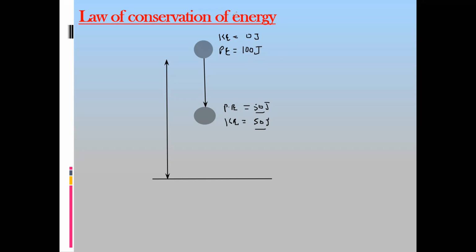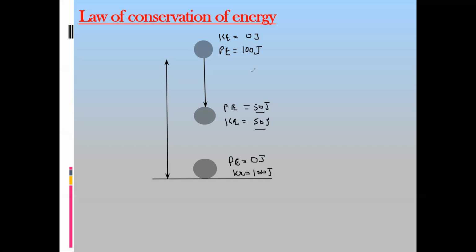When the object is about to hit the ground, there is no height. So what will be the potential energy? The potential energy is 0. And what is the kinetic energy? The kinetic energy will be 100.